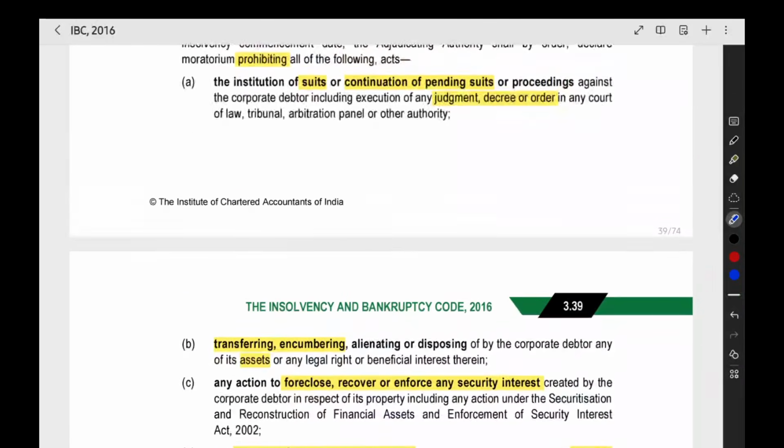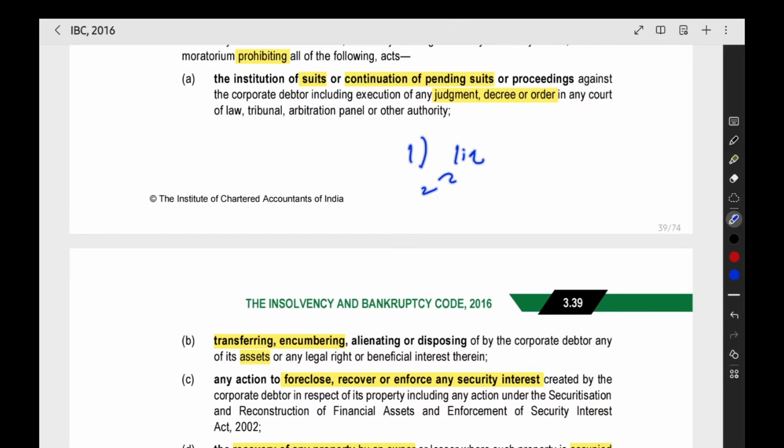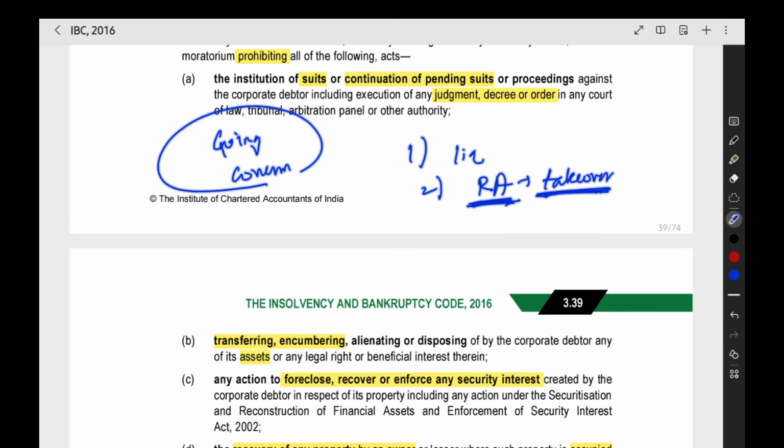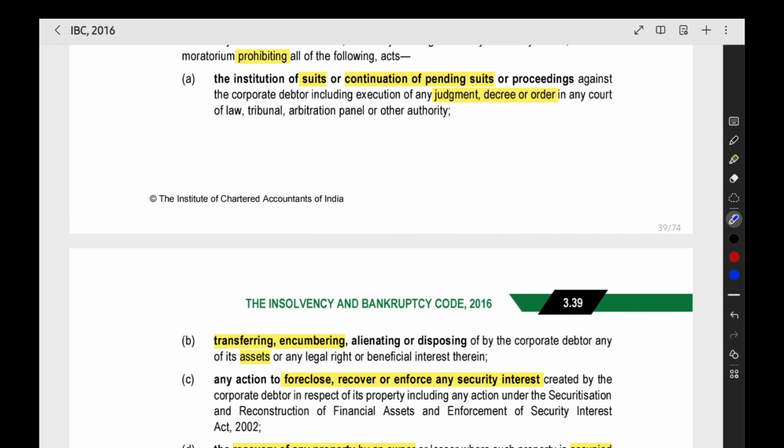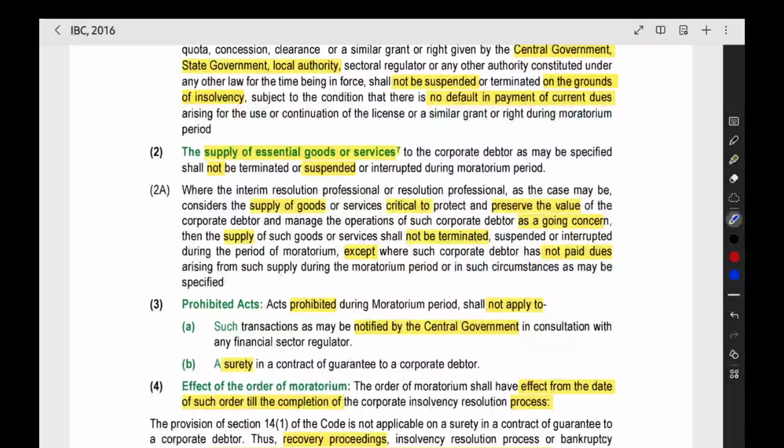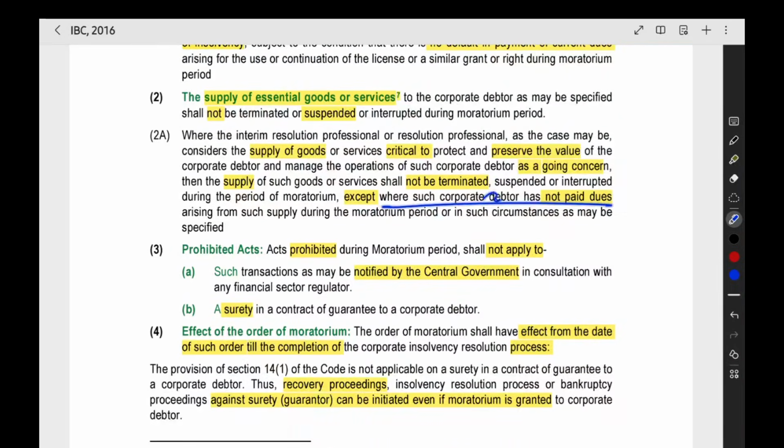We are having two options. First option is to do liquidation. Second option is to appoint a resolution applicant, and the company will be taken over by that resolution applicant. So if the person has to take over, the company must be alive. The company must be like a going concern. Only then a resolution applicant can come and take over the company. So the company should be a going concern, and if there is any supply of goods or services which is very important for the company to run, they should not stop it, except when the dues have not been paid.